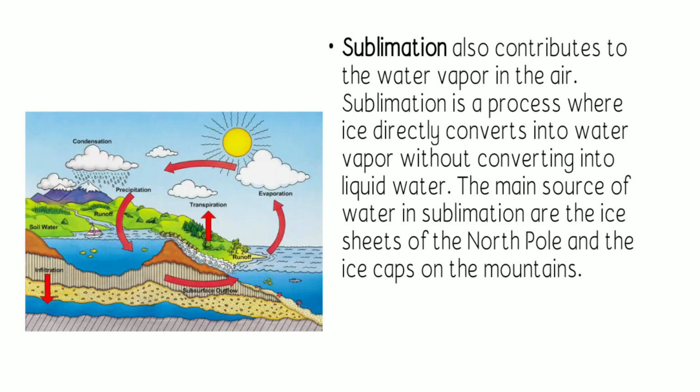Okay, so next is sublimation. Sublimation also contributes to the presence of water vapor in the air. This is the process where ice directly converts into water vapor without converting into a liquid state. The main source of water in sublimation are the ice sheets of the North Pole and the ice caps of the mountains. So, sublimation simply is an evaporation of ice.